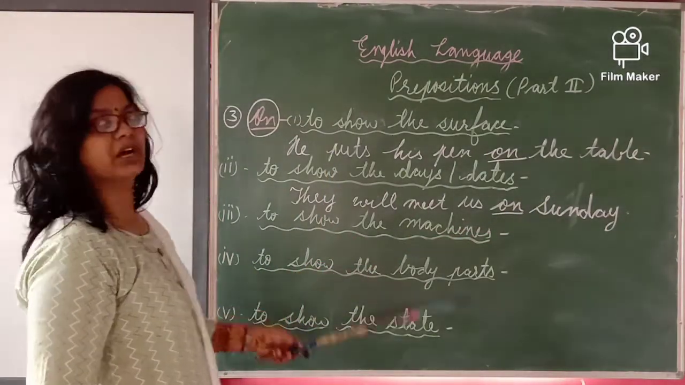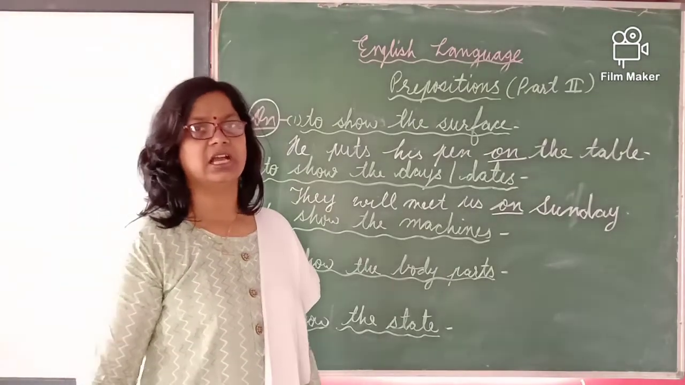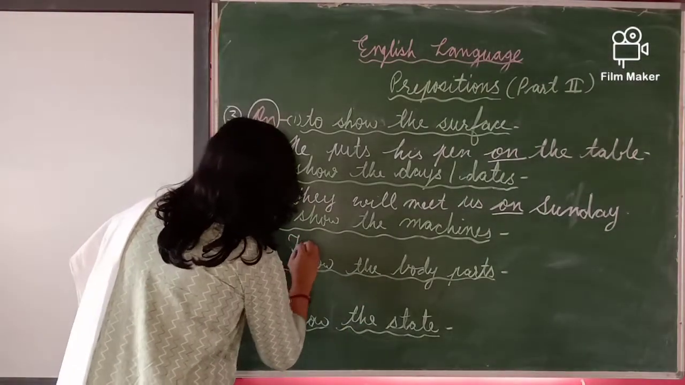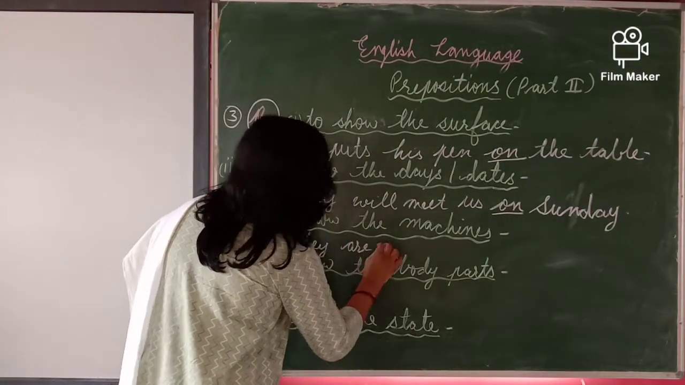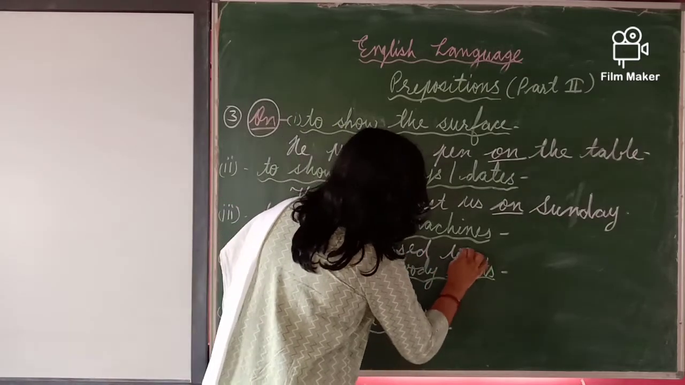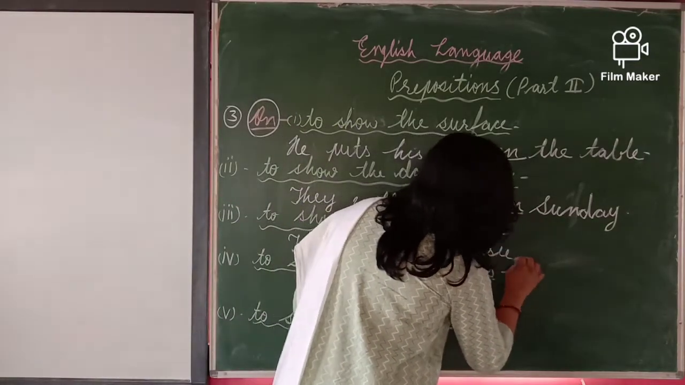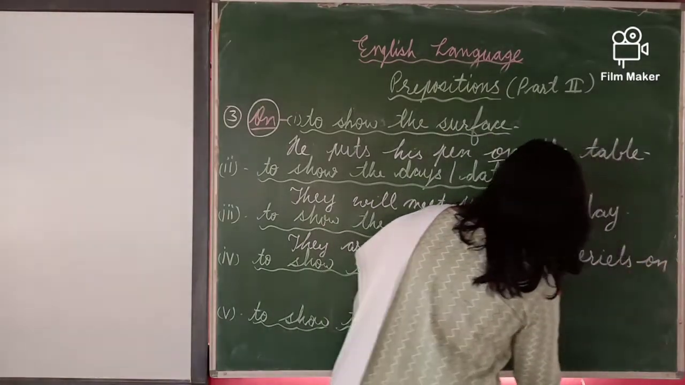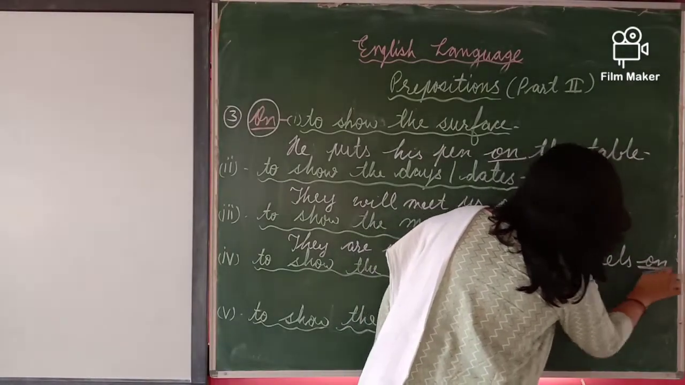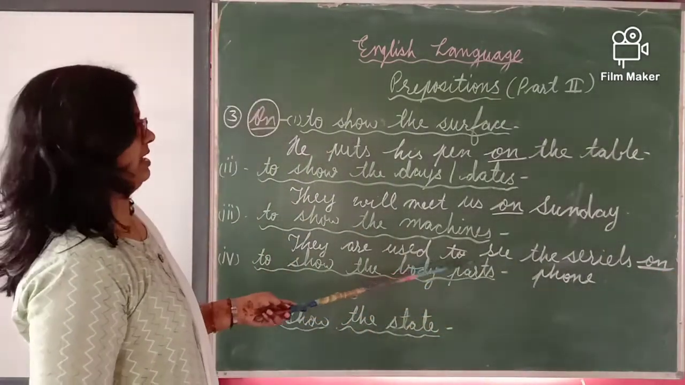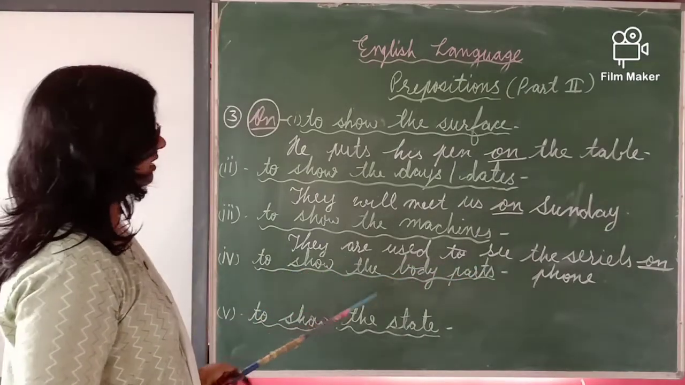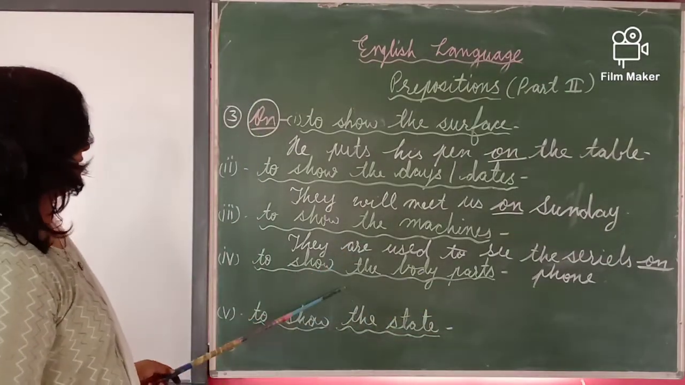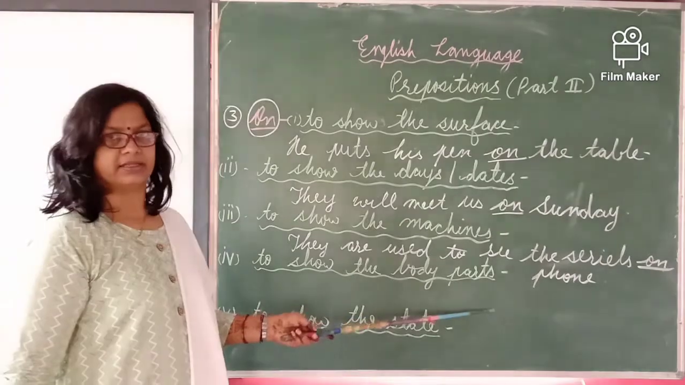Next, to show the machines. Related to the activity with machines like phones, televisions, etc. They are used to see the serials on phone. So here it is also clear that they are there to use the phone to see the serials on phone. Clear? So next, to show the body parts.